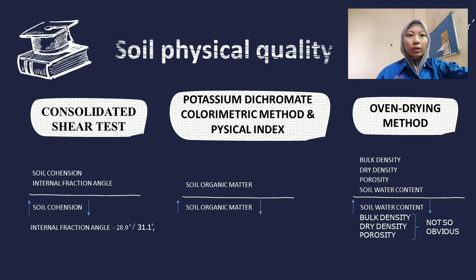Before mining, the organic matter was higher, but after mining, the soil organic matter decreased. Lastly, testing was performed to determine the soil physical quality for bulk density, dry density, porosity, and also soil water content. The oven drying method was performed. Only the soil water content has a result that is the same as before.